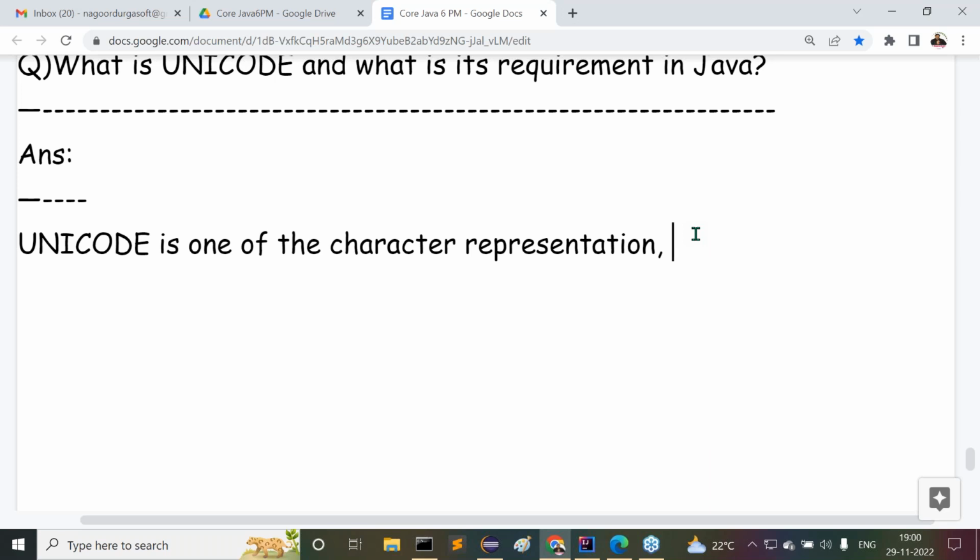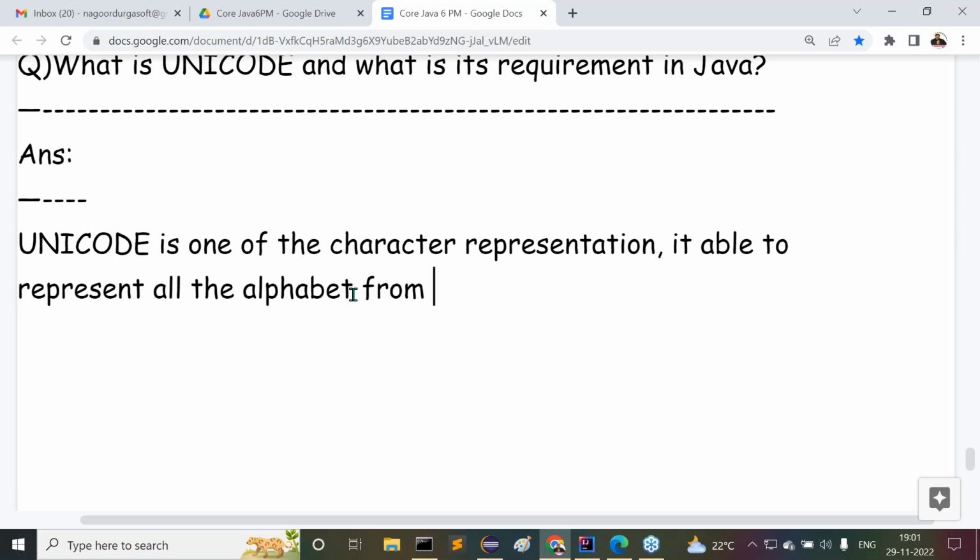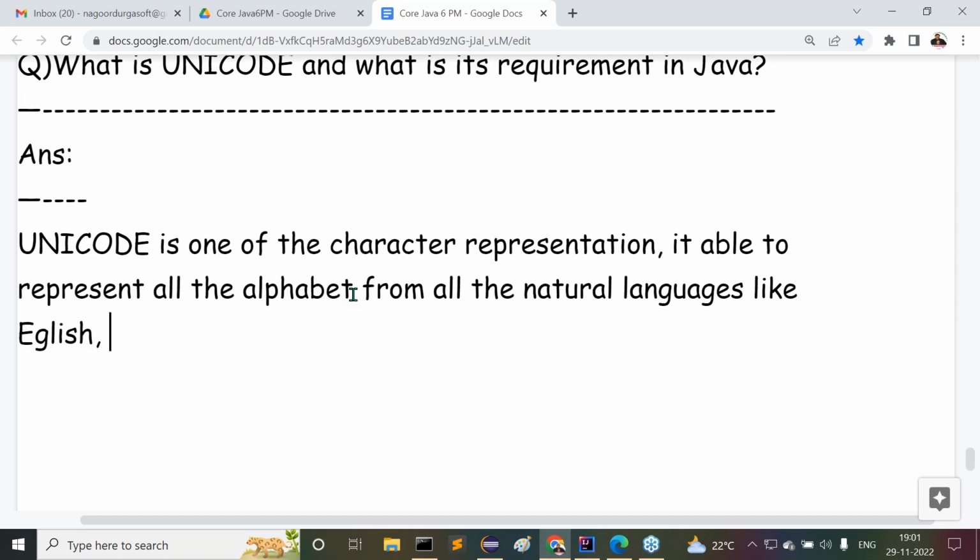Then what is the specialty of it? It is able to represent all the alphabets from all the natural languages. Guys, observe this clearly. English is one of the natural languages, Hindi is another natural language, then Italian, Japanese, and so on.